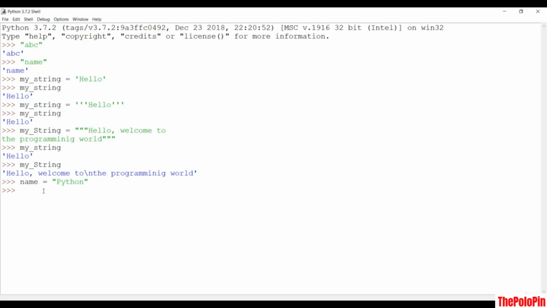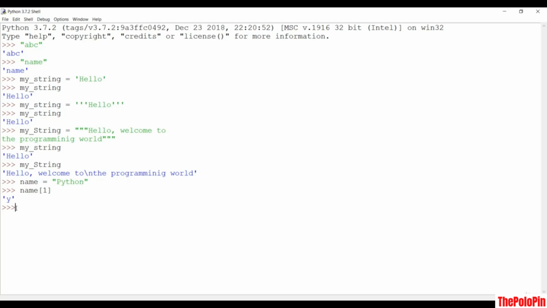If I want the character y, I have to give name first and then the square brackets, and inside the square brackets you put the index. P is at index 0, so if you want y, you should put 1 here, and if I hit enter, you are going to get y. So you access it through this indexing technique, and just remember that in a string and in a list, the index always starts from 0, not from 1. If you want to get this n, you can simply count from 0: 1, 2, 3, 4, 5.